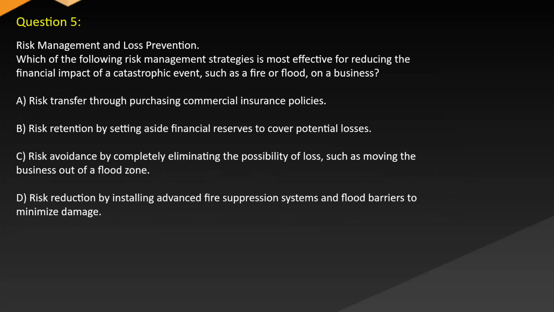Question 5. Risk management and loss prevention. Which of the following risk management strategies is most effective for reducing the financial impact of a catastrophic event, such as a fire or flood, on a business? A. Risk transfer through purchasing commercial insurance policies. B. Risk retention by setting aside financial reserves to cover potential losses. C. Risk avoidance by completely eliminating the possibility of loss, such as moving the business out of a flood zone. D. Risk reduction by installing advanced fire suppression systems and flood barriers to minimize damage.